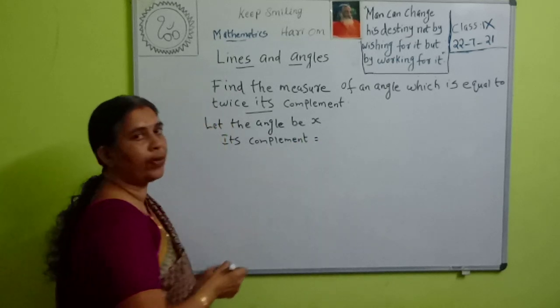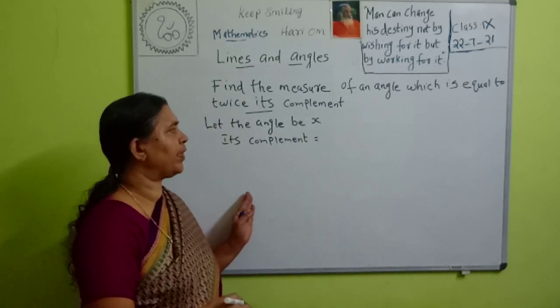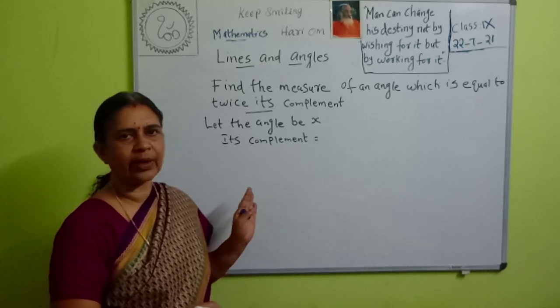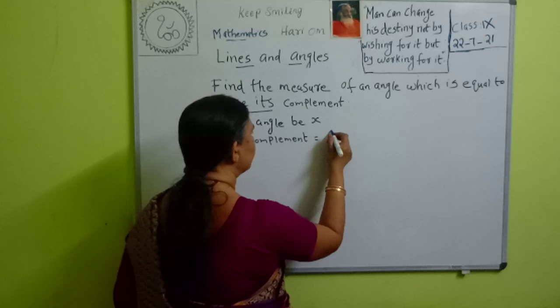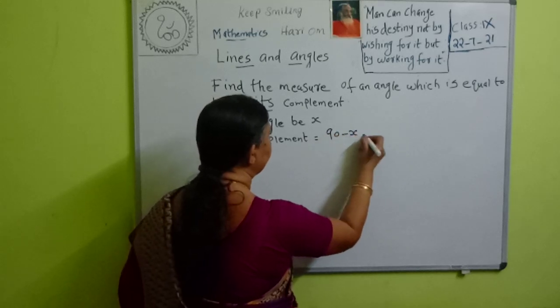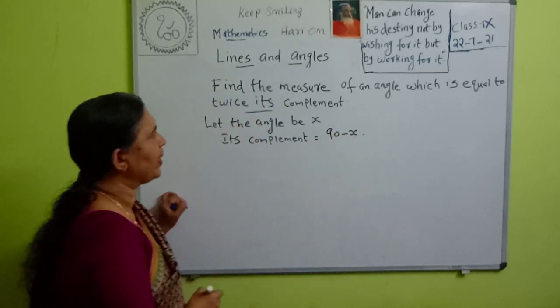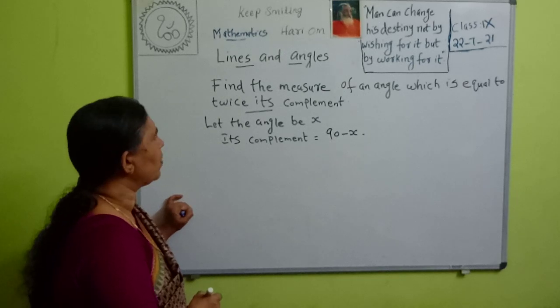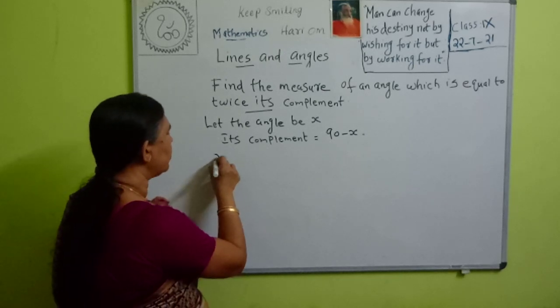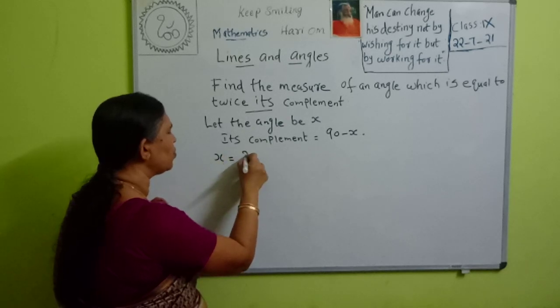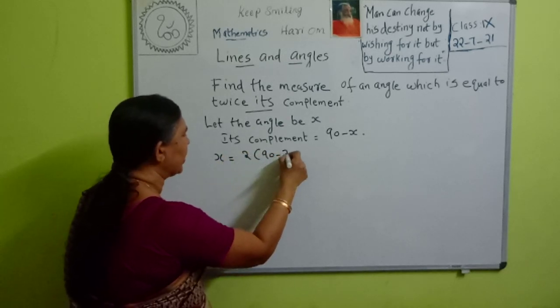Srihari, what do you mean by complement? If the sum of the two angles is 90 degrees, then they are complementary angles. So if one angle is x, its complement is 90 minus x. Then it is given, the angle is equal to twice its complement, so x is equal to 2 into 90 minus x.